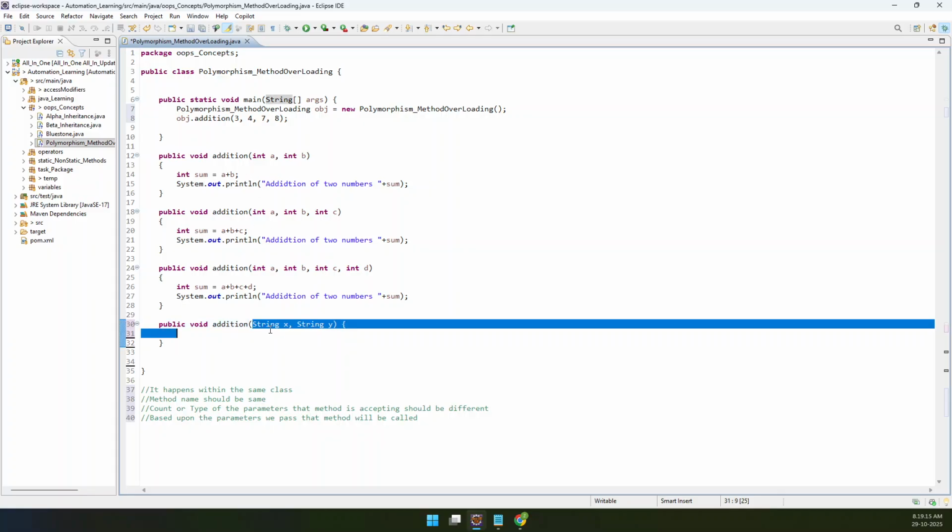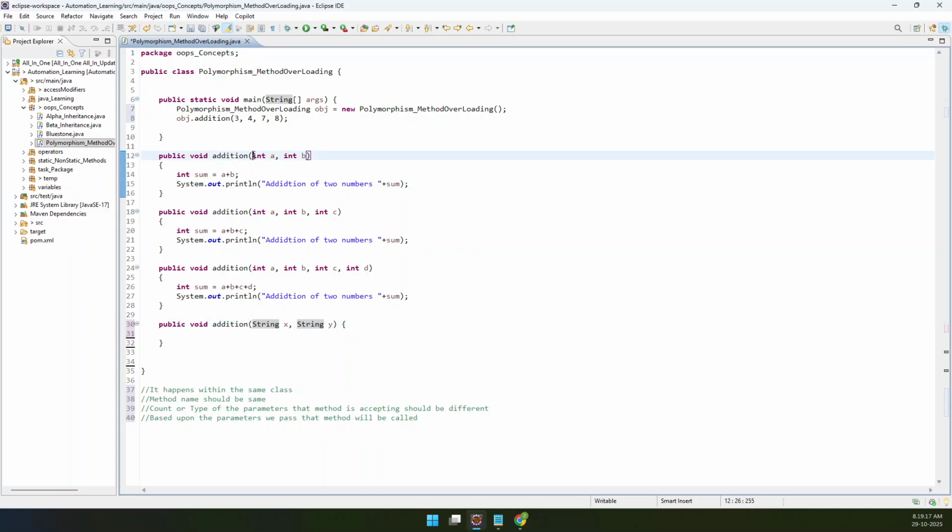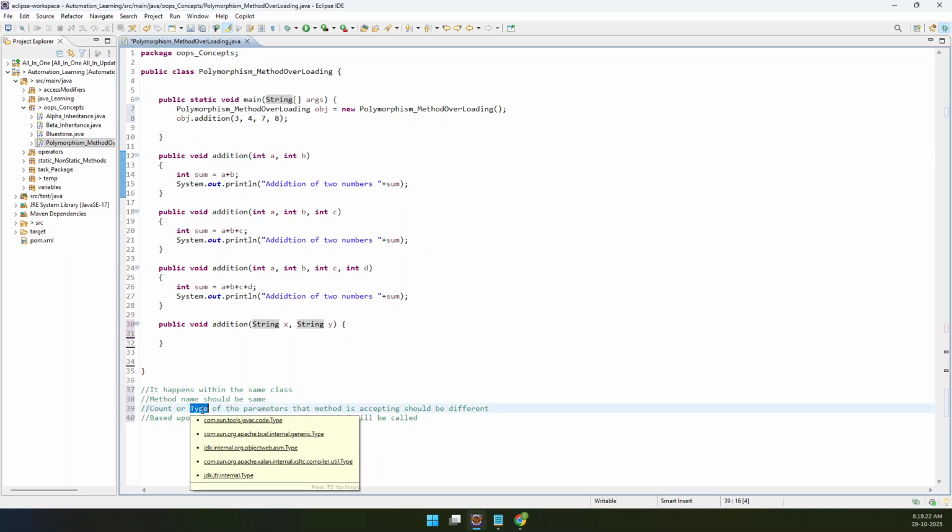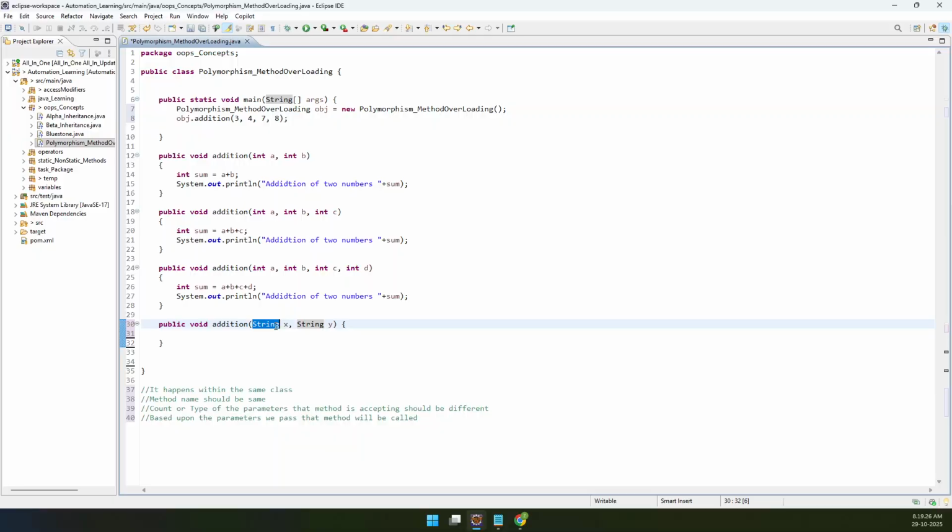Even though these are also two parameters, the type of parameters is different, so it does not throw an error. But if you write int comma int, it is an exact copy and it will get confused about which one to go to.